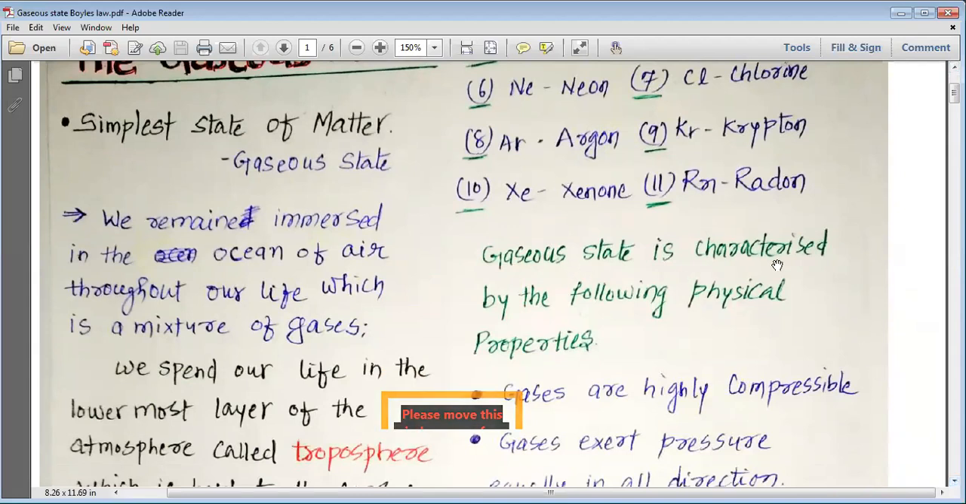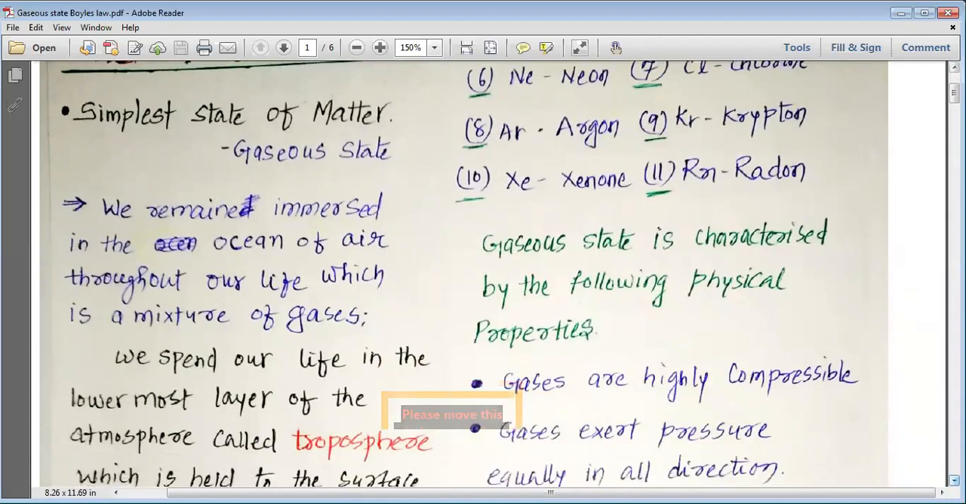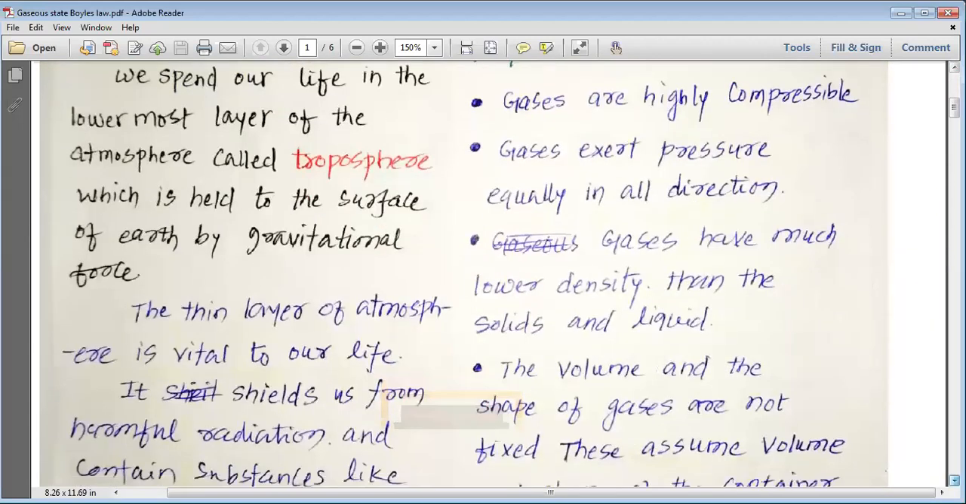Now, the gaseous state is characterized by the following physical properties. Number 1, gases are highly compressible. You can apply pressure and their volume decreases, thus gases are highly compressible. Gases exert pressure equally in all directions.